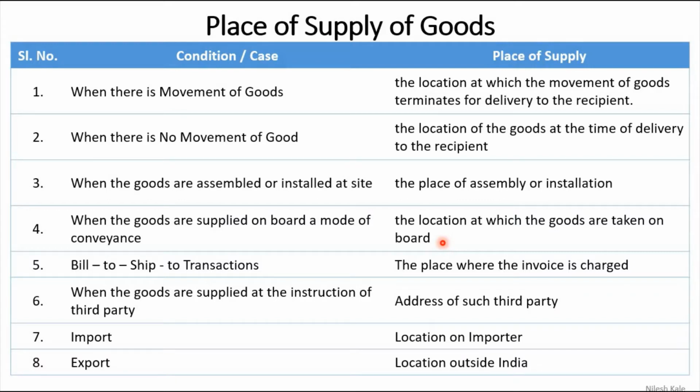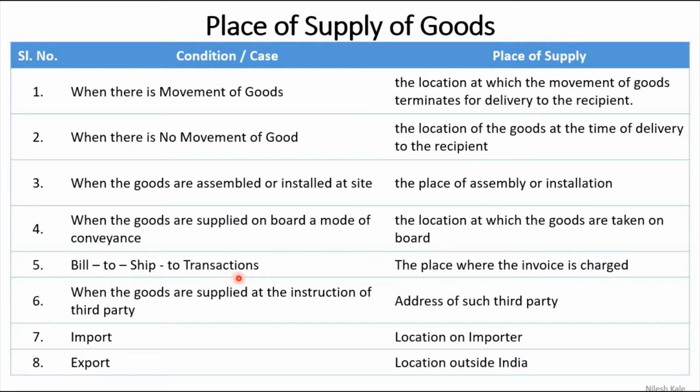On board means you are shifting all such goods on a ship, and the ship is traveling from Gujarat to Kerala through the Arabian Sea. Then the place of supply will be Gujarat only, because the goods are sent on board. Hope you are understanding this point.